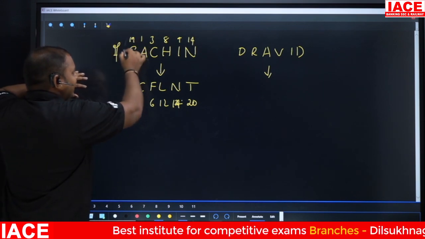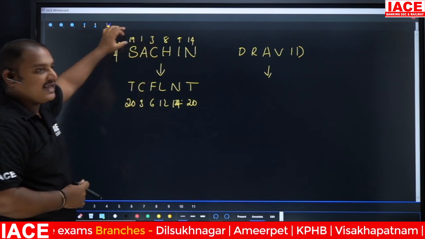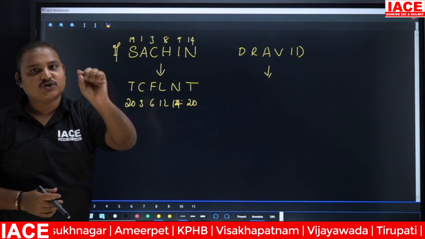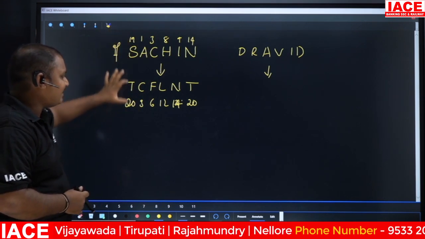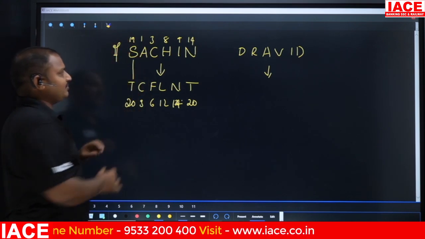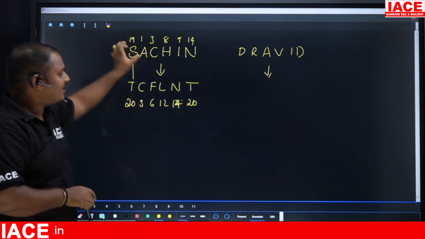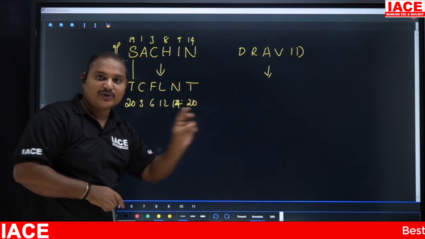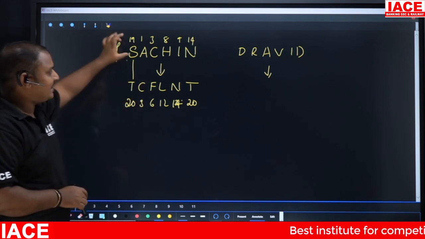See, I have to start from here. See what they have given. Here they have given that S is 19. I want to find the code for S first. 19 is here. I need to identify the nearest number of 19. The nearest number of 19 is 20. In the same way, there is one more 20 here. So we have two 20s, and 19 can be either of them.